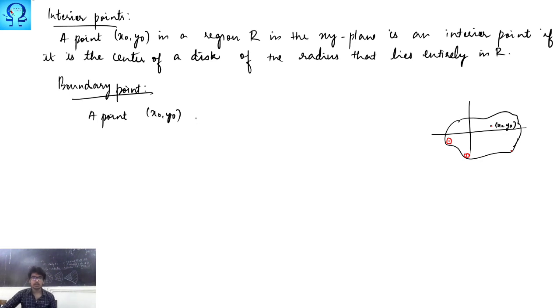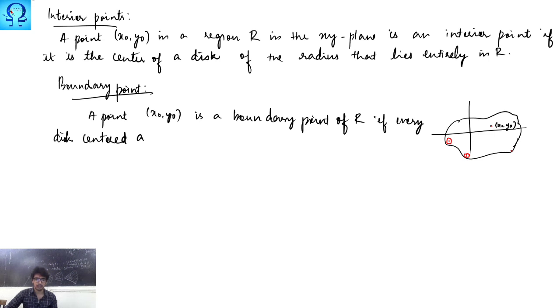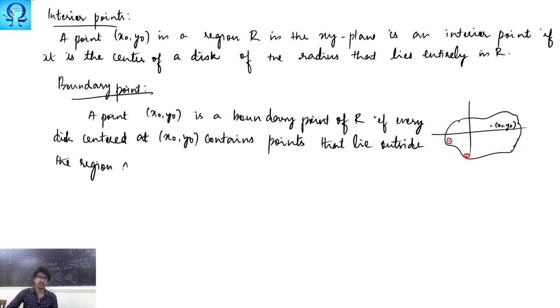A point is a boundary point of the region R if every disk centered at x naught y naught contains points that lie outside the region as well as points that lie inside R.